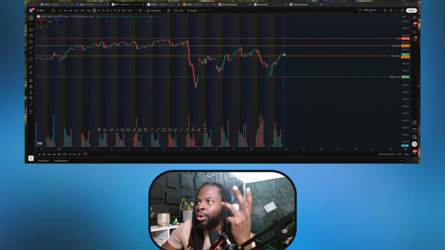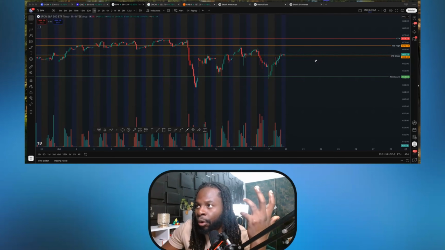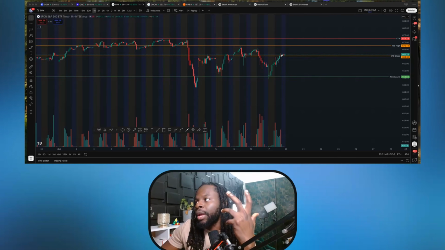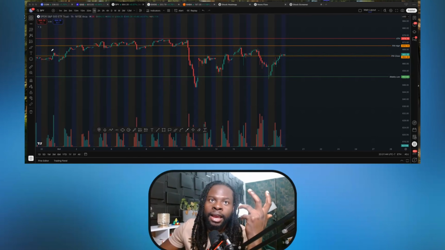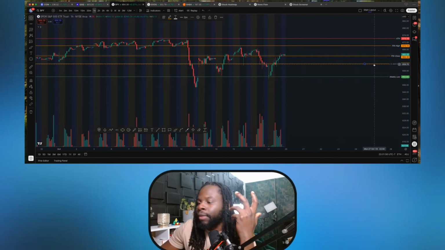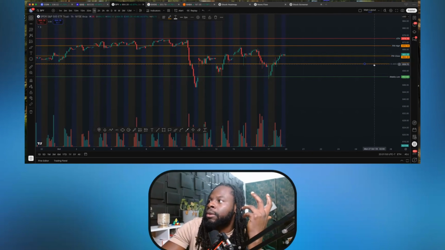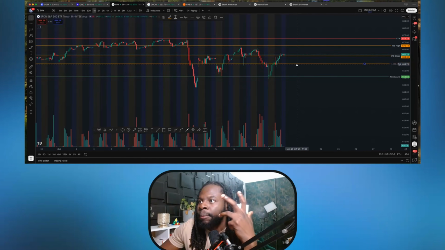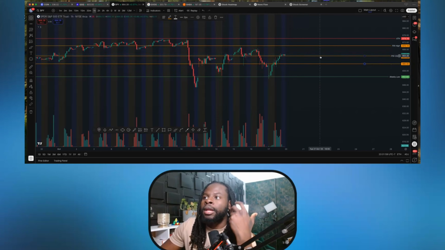But if we lose the 664.4, or even go lower to the 664, if you lose that, then we can go lower, and the target that I will have right away is going to be the 666 level right here. You can have that level on your chart, and that's going to be a good level. If you lose that, if you're a day trader, that's a good level to watch. It's not the swing level for me, right? The swing level is going to be the low right here. That's a bigger move. But if you want to day trade, that's going to be a big target.